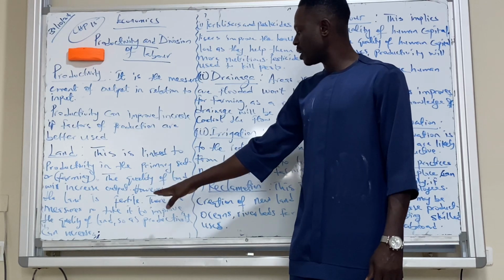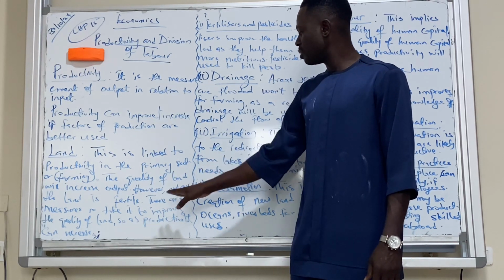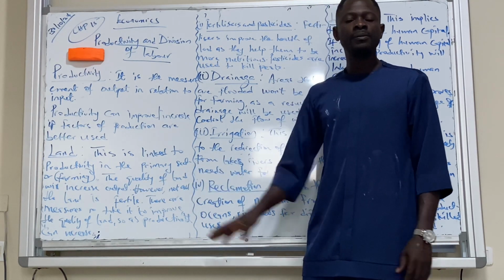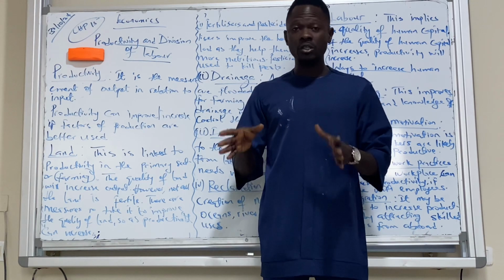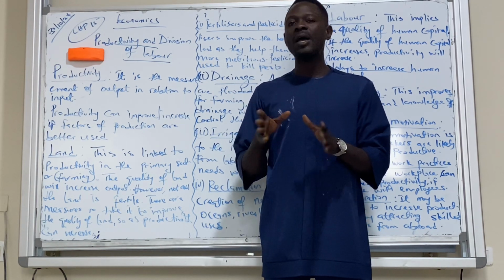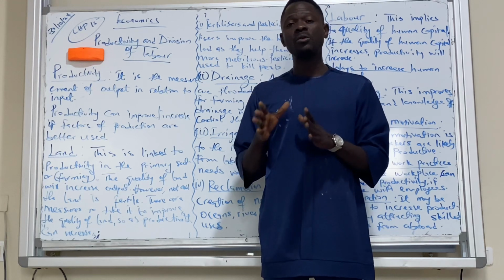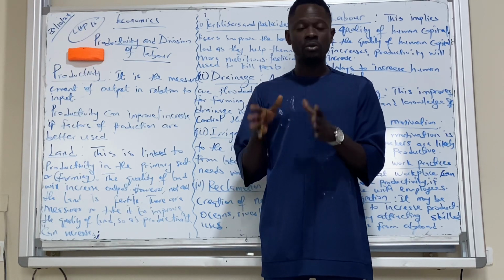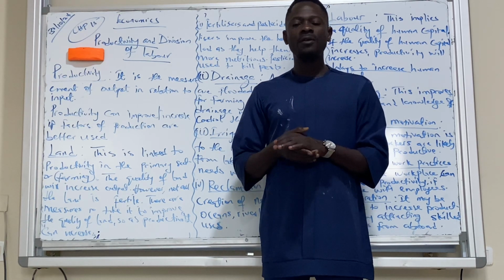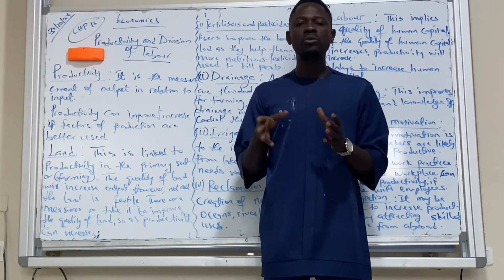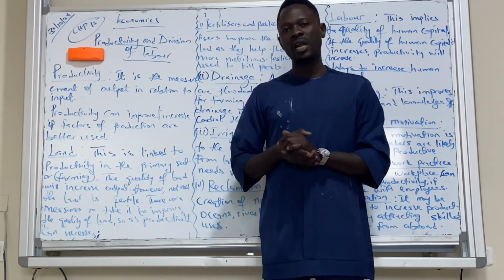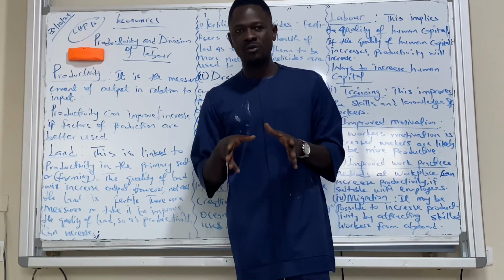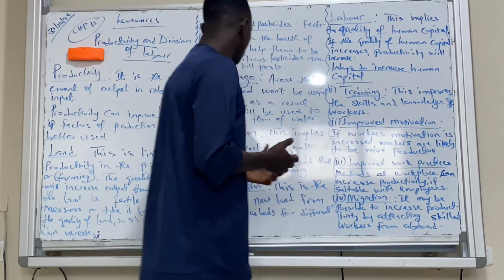There are measures to take to improve the quality of land so productivity can increase. Land is fixed in nature, it is natural, we can use it. The primary sector mostly relies on land, and when we talk about the primary sector, we're talking about farming or agriculture, where land is very important. For plants to germinate, for crops to grow, we need quality land. So we need to find measures which we can use in improving land if it doesn't have that quality.